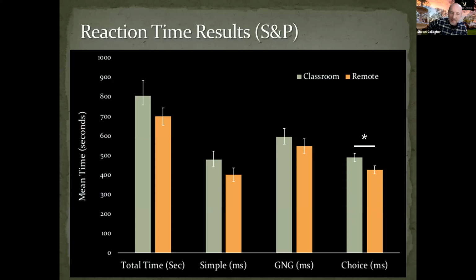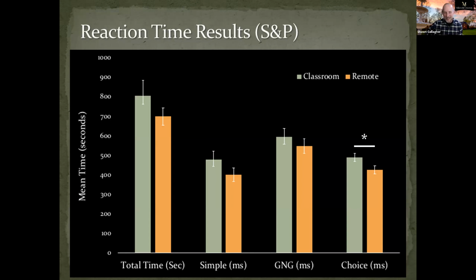And sure enough, that's kind of what I found. So here are the results from the reaction time experiments, looking at my in-class students from 2019 and 2018. They are represented in the green bars, and then my 2020 remote students represented by the orange bars. So the total time in the experiment did not differ significantly. As a matter of fact, as you see, again, we shouldn't make too much of non-significant differences, but obviously you see that the orange bar is a little bit lower for total time than the green bar for my remote students. So they're motoring through the task all right.